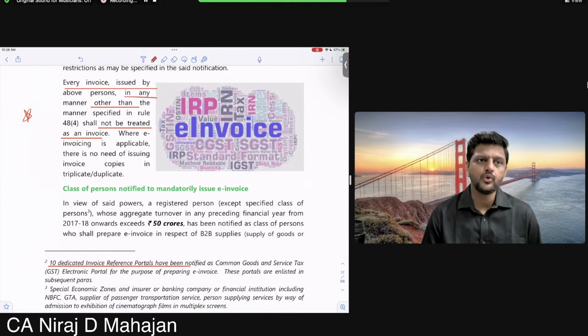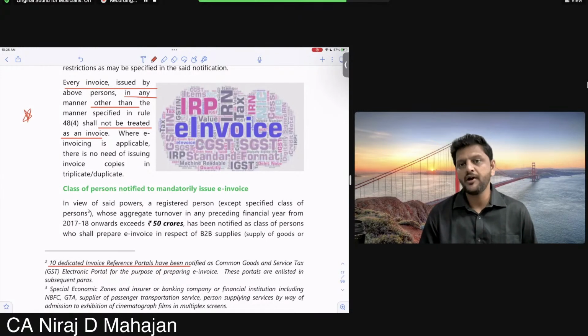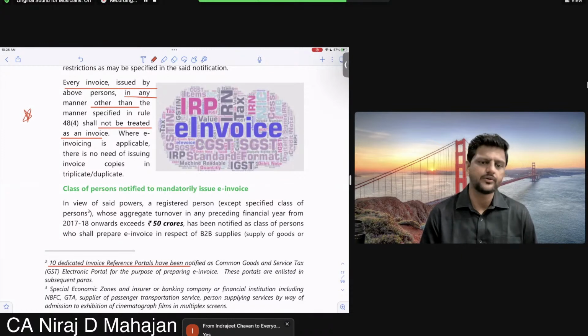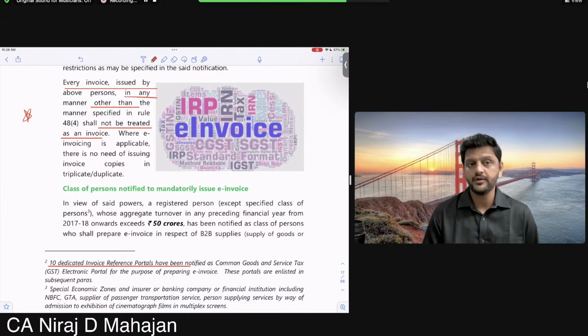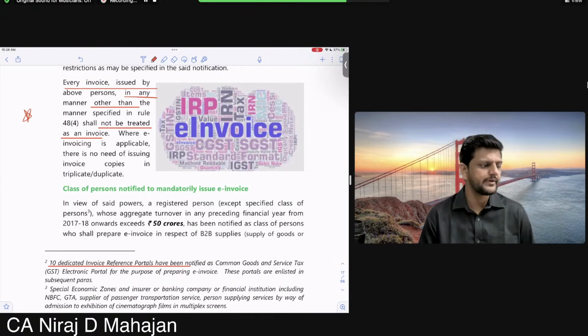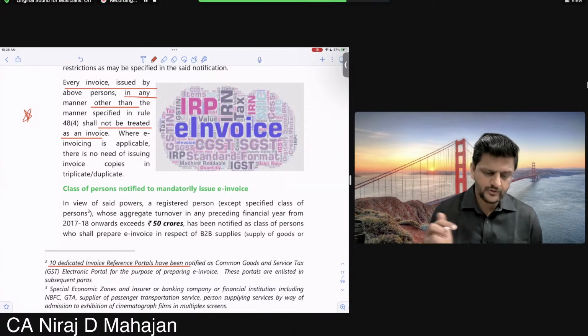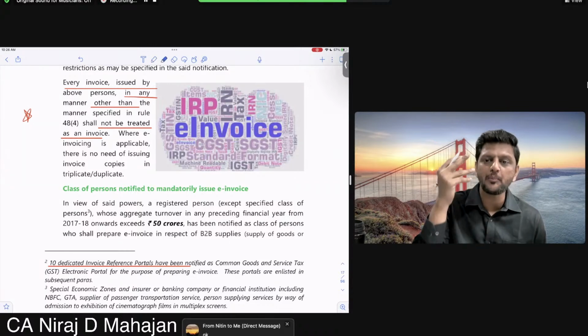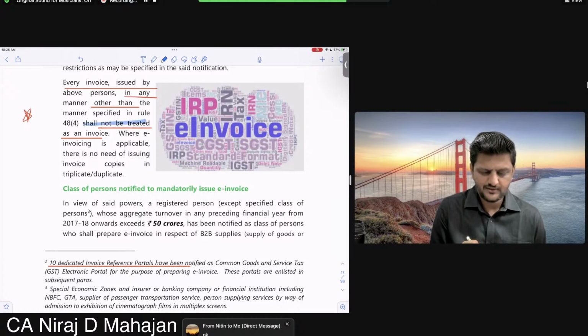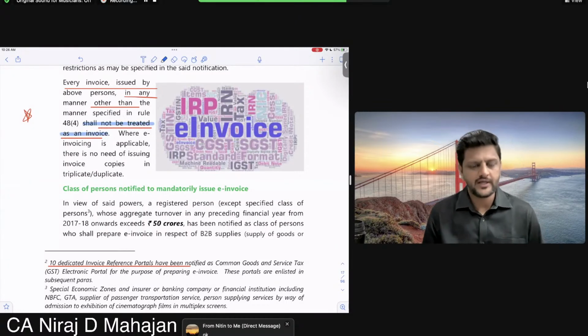The buyer, who is the person giving money to the seller, says, if I don't get the credit, I will kill you. No doubt. I'll come to your home and claim the credit, or I will not do business with you, and I'll also not recommend anybody to do business with you. So here, buyer is important. And if the buyer does not get credit, nobody will do business with the seller. Understood, everybody? So here, that invoice issued will not be treated as an invoice only.